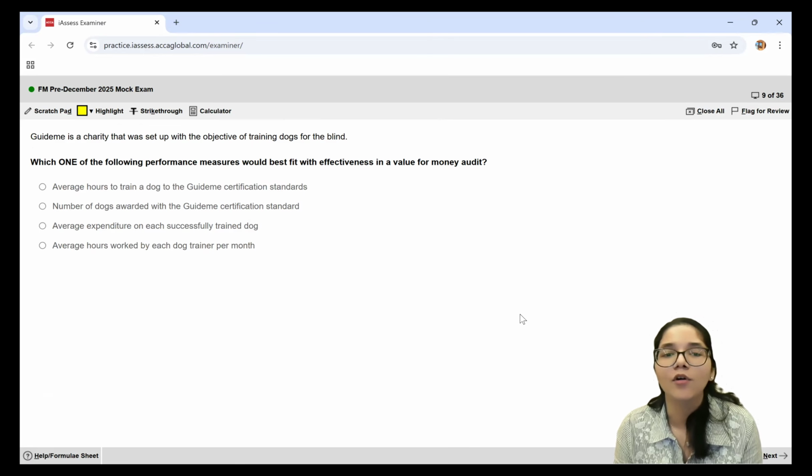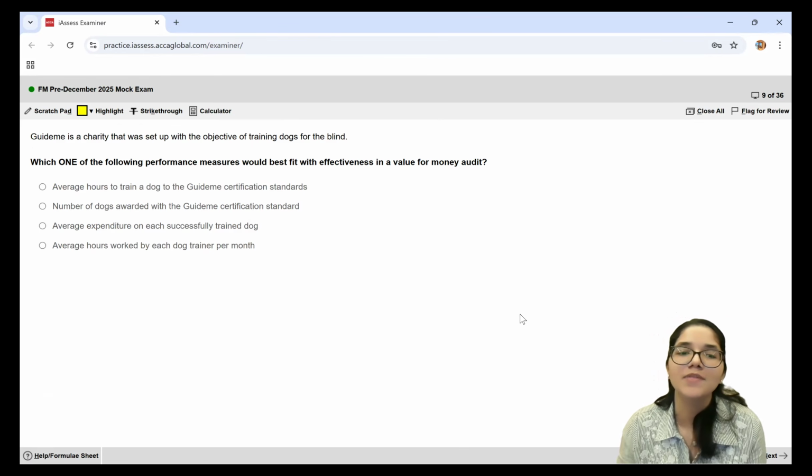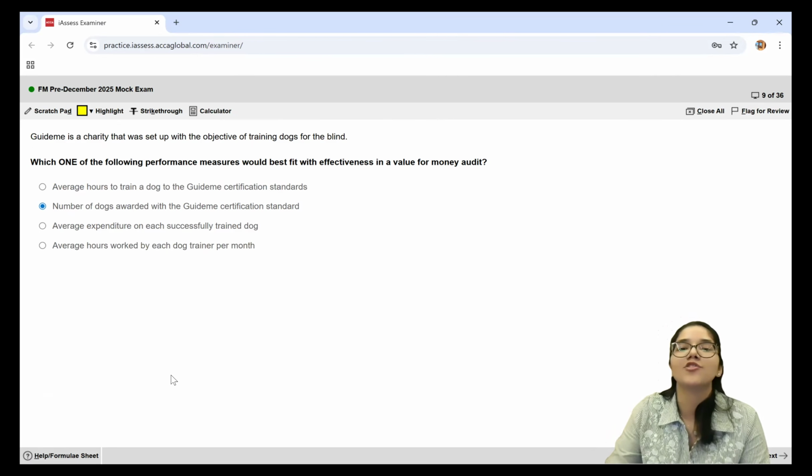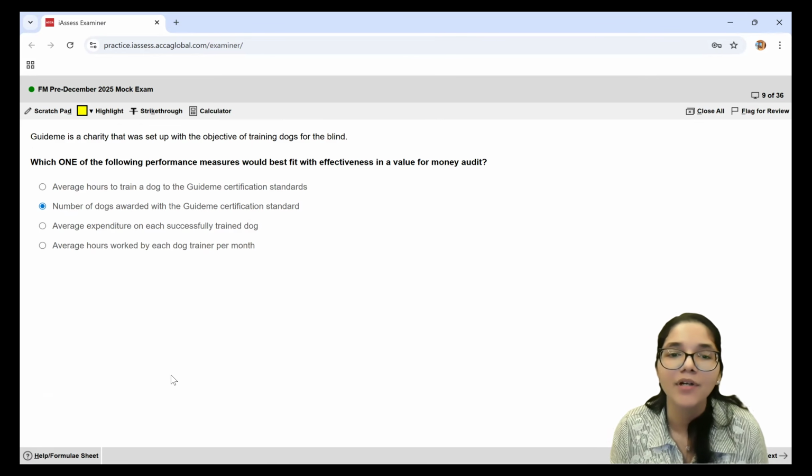Now let's have a look at all of these statements. Average hours to train a dog to the Guide Me certification standards. Your final objective is basically to train dogs for blind people. So if you are taking more hours, that does not really measure your effectiveness. Your goal is to train lots and lots of dogs for the blind. Second is the number of dogs awarded with the certification. That means these dogs are properly trained and certified. So this measures your end result: how many dogs were you able to train for blind people? That is what measures your final outcome.